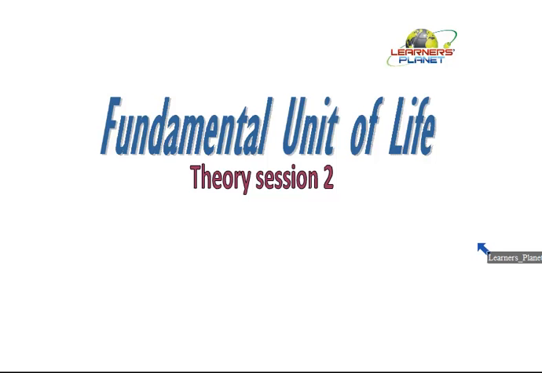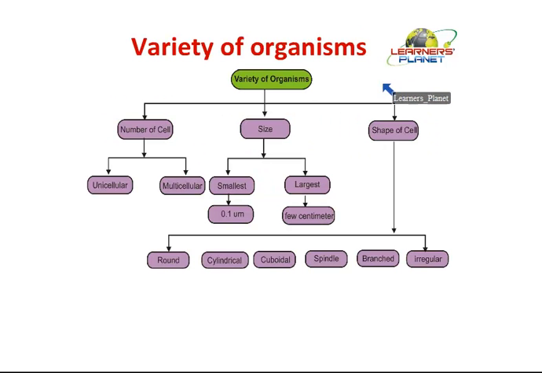Now we concluded in the last session that all living organisms are made up of cells. So if all the organisms are made up of cells, then why do they not appear similar? The same thing we are going to discuss in today's session. Although these organisms are made up of cells only, they differ from each other in different aspects. There is a variety of organisms.